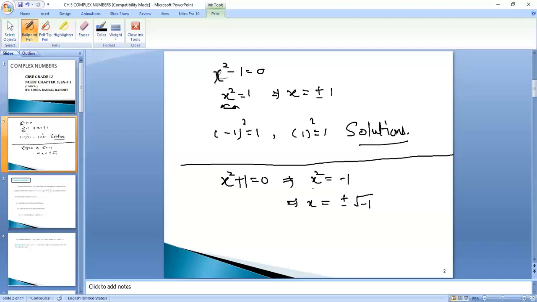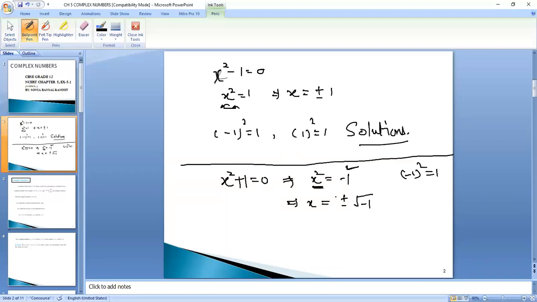Which value will I put in x so that I will be getting on the right hand side minus 1? If I'm putting x is equals to 0, it is 0. If I'm putting x is equals to 1, 1 square is equals to 1. If I'm putting x is equals to minus 1, minus 1 square is again 1. If I'll be putting x is equals to 2, 3, then I will be getting higher values.